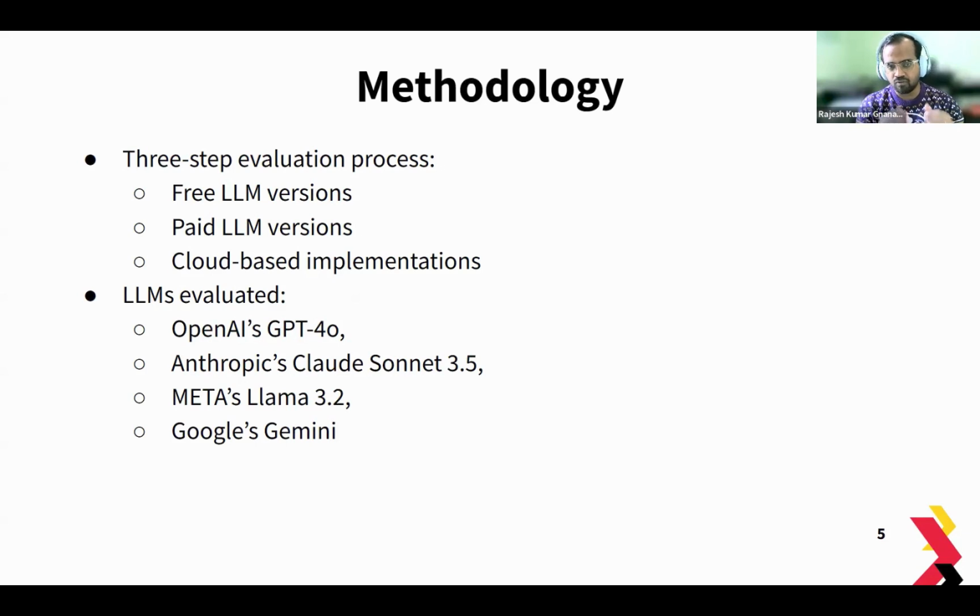The LLMs we evaluated are OpenAI's GPT-4o, Anthropic's Claude Sonnet 3.5, Meta's Llama 3.2, and Google's Gemini. As you can see, out of these four, three of them are proprietary, and Llama 3.2 is the open source model.